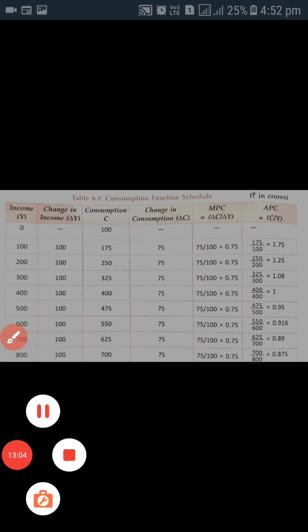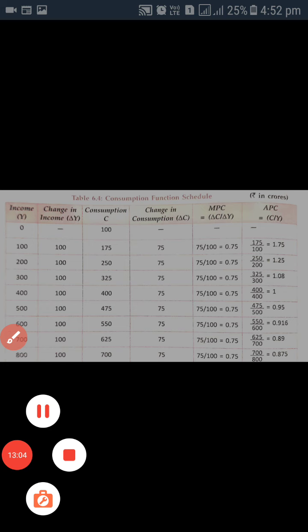Now with this schedule we can describe various features of MPC, marginal propensity to consume. First, MPC is always positive, neither zero nor negative. MPC is always greater than 0.